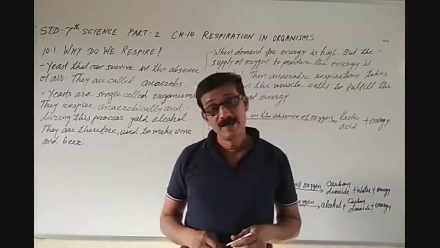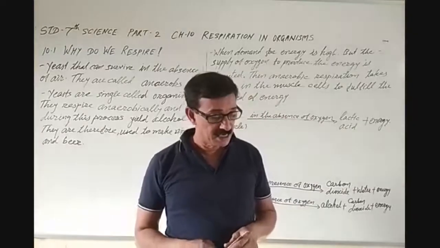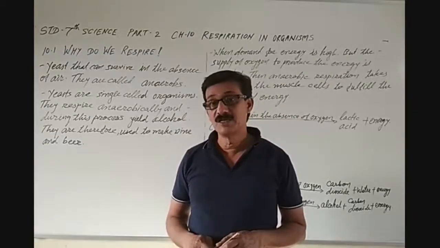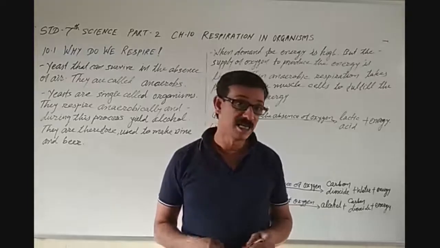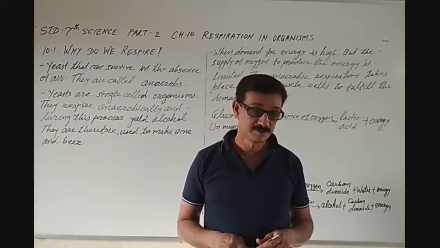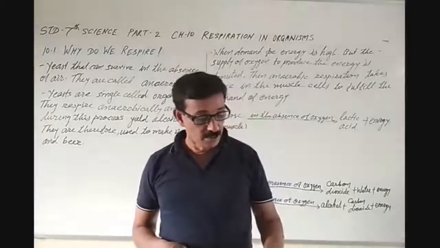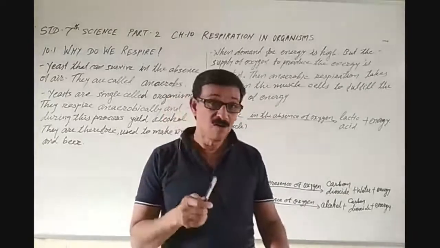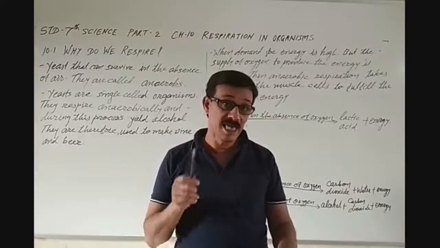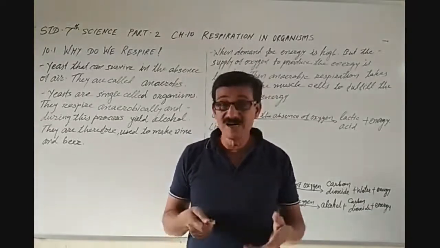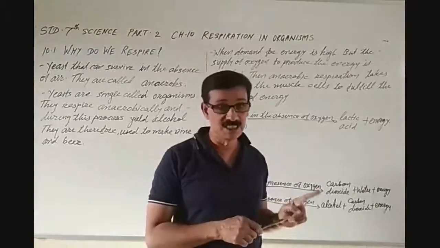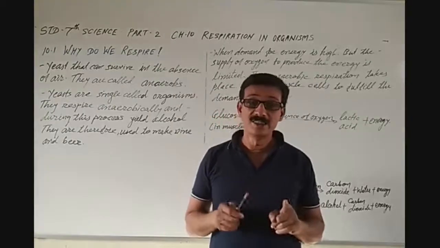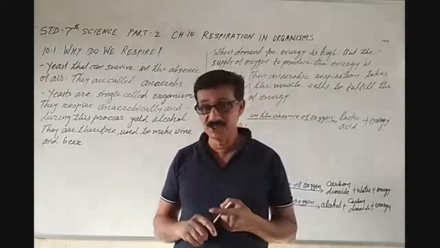Okay. Can you tell me what is aerobic respiration? Okay, let me tell you. See, the breakdown of glucose occurs with the help of oxygen, then it is called aerobic respiration.